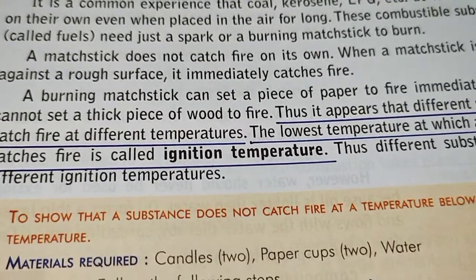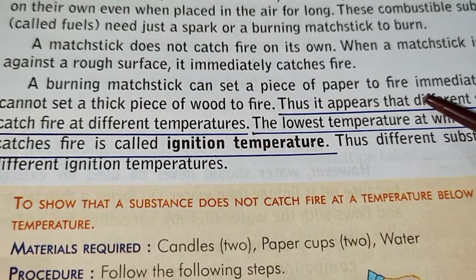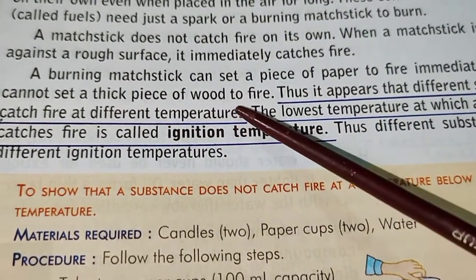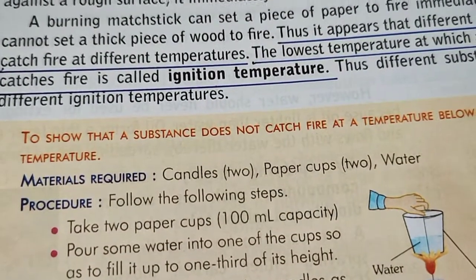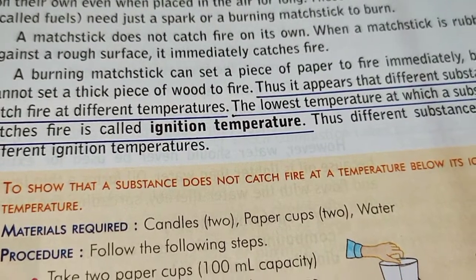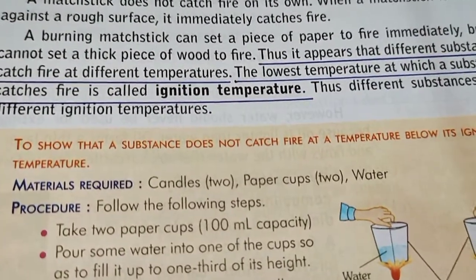Like a burning matchstick can set a piece of paper on fire immediately, but it cannot set a thick piece of wood on fire. It is because the ignition temperature is the major factor for burning.